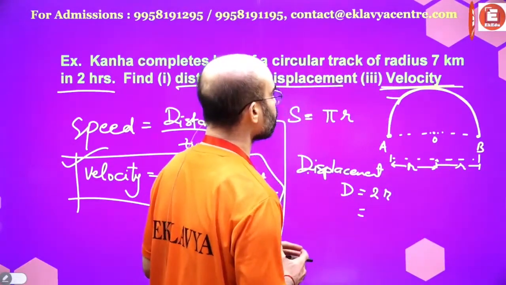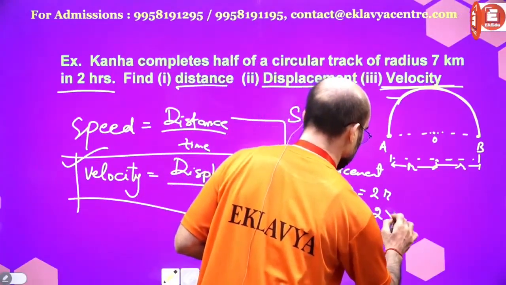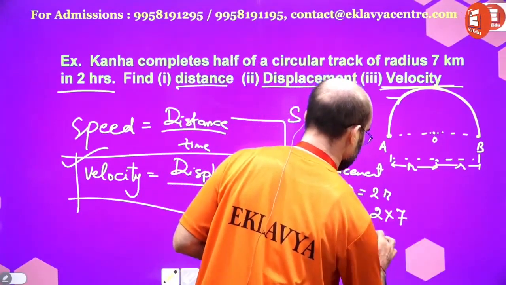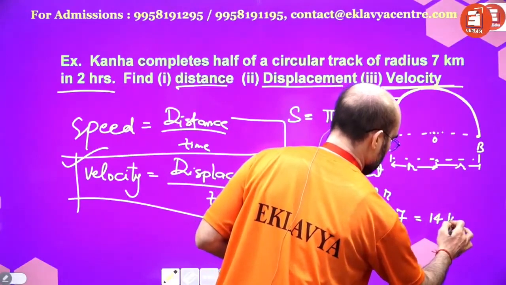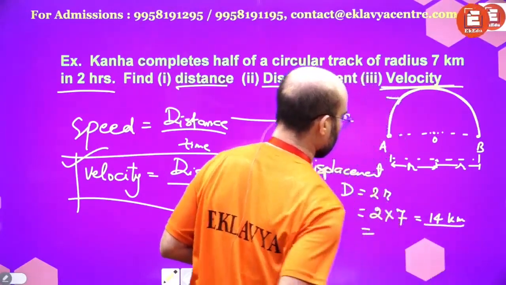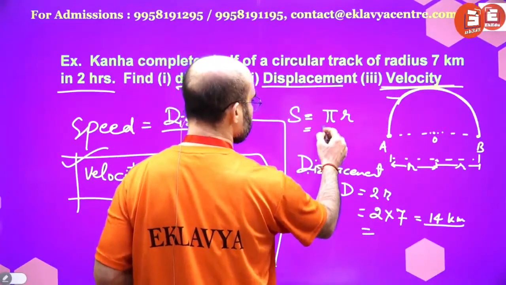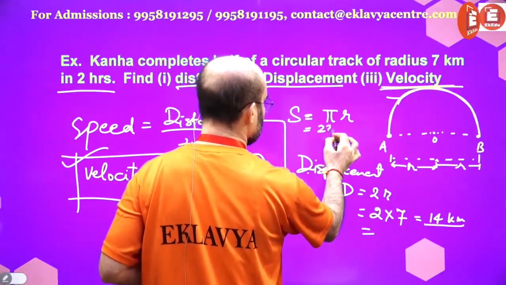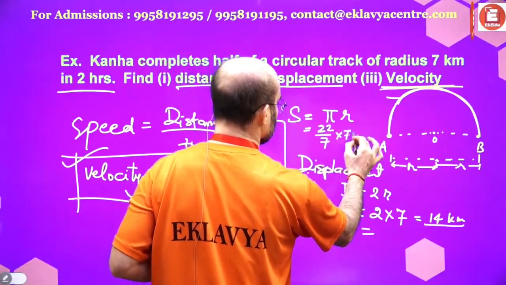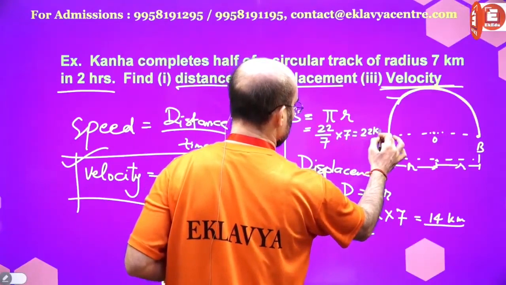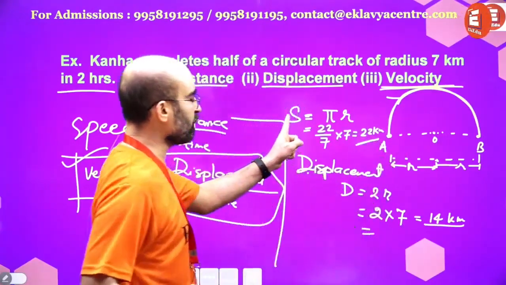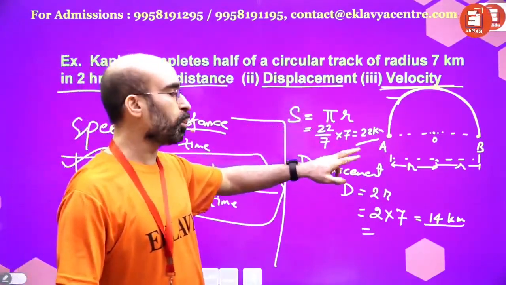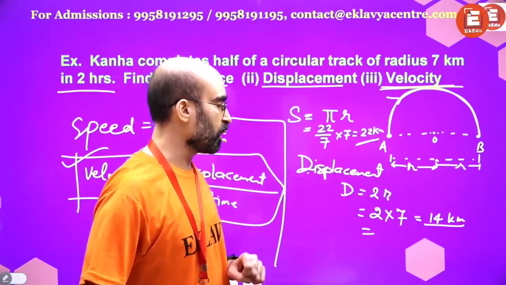What's the value? 2 into 7, that is 14 kilometers. 14 kilometers. And what about this? 22 by 7 into 7, that is 22 kilometers. So distance is 22 kilometers, displacement is 14 kilometers.